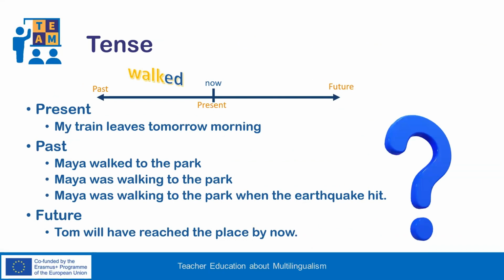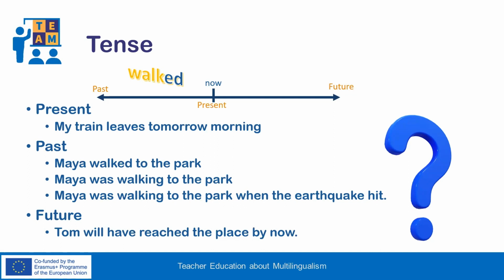In English, for example, adding the morpheme -ed to the verb walk to form walked indicates that the event denoted by the verb occurred before the present time, in the past. However, things are not always that simple. Let's read some examples. We first read, "My train leaves tomorrow morning." We immediately understand that present tense does not necessarily relate to present time.